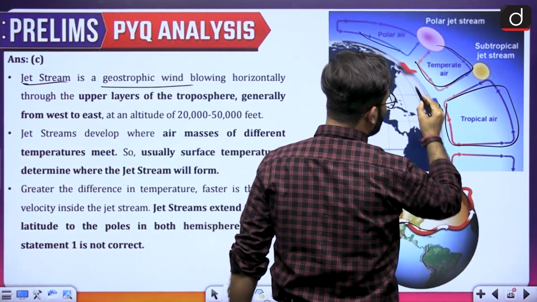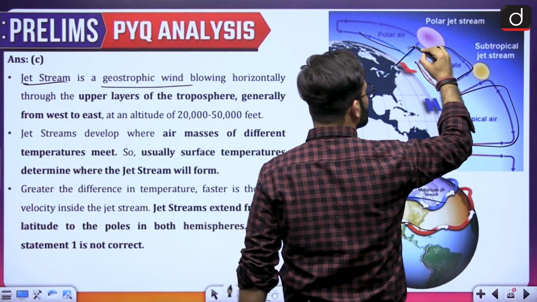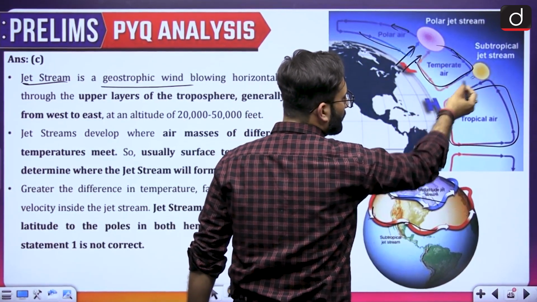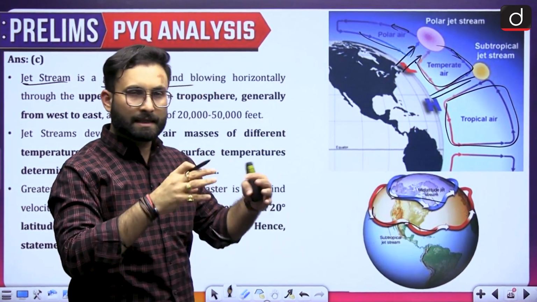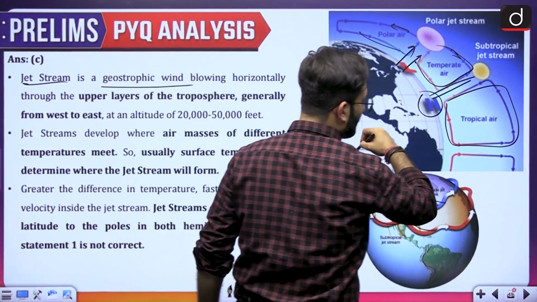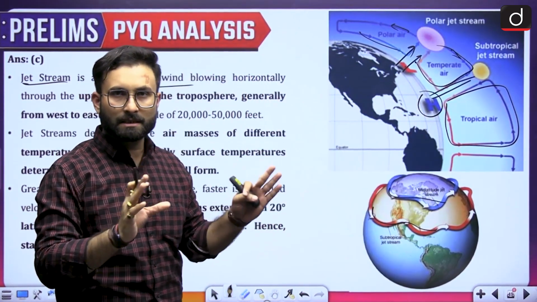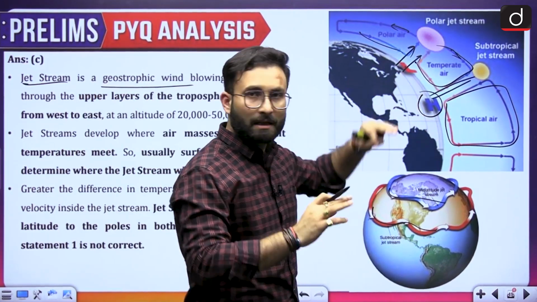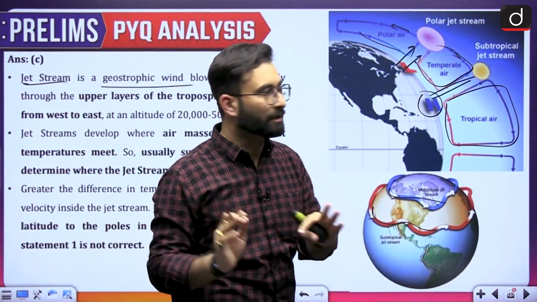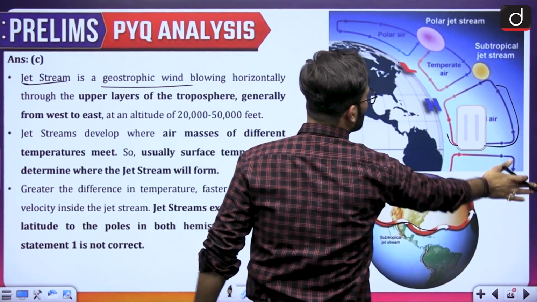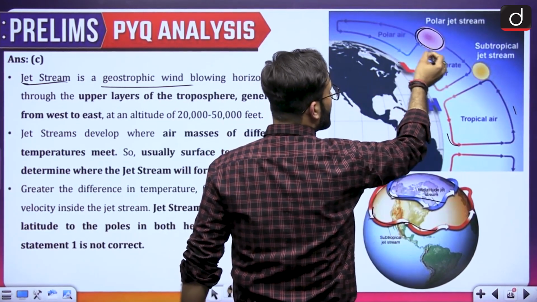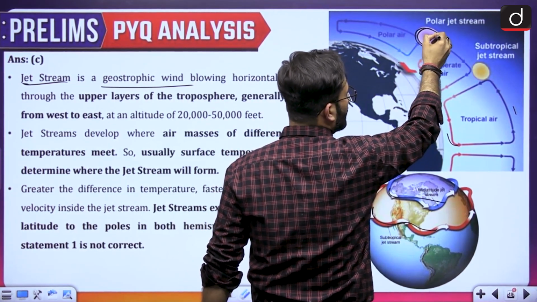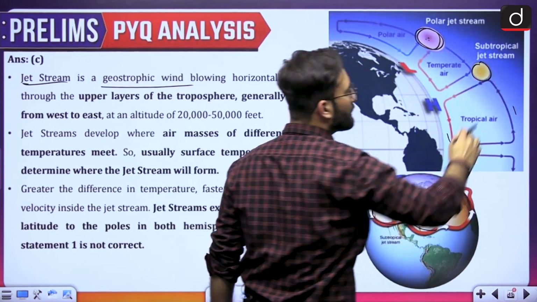When we talk about the low pressure, there will be convection, air will be rising, and then over here air will be moving in this direction, and then it will be descending in this particular area of high temperature, high pressure. This is how these cells will be formed. Now these are generating the surface level wind phenomena, surface level currents. But when we talk about this particular place over here, there is a concentration of these winds, and you will be seeing that these winds will be moving in the horizontal direction over here. These horizontal winds are called the jet streams.